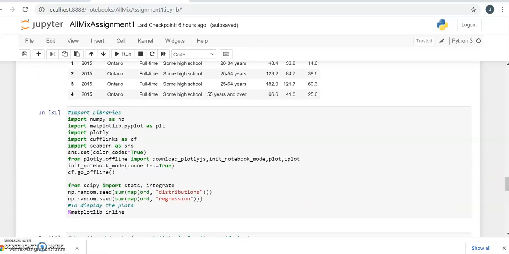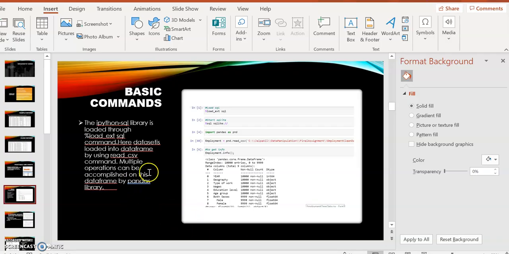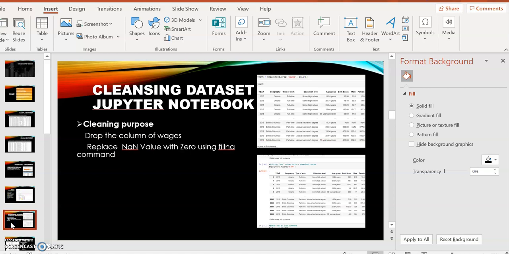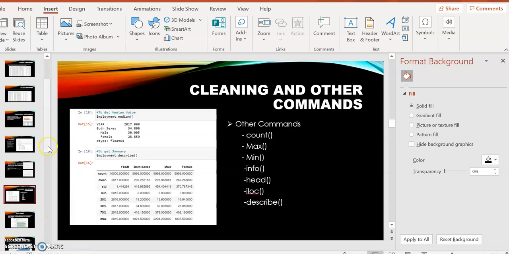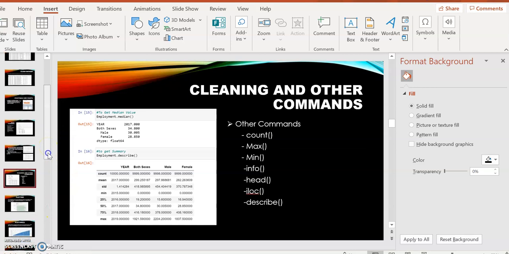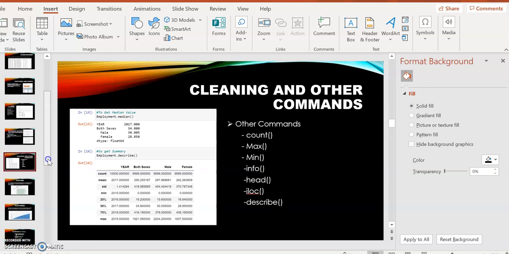So next let's go back to my slide. Here I showed you in my Jupyter notebook, and the same is here. Next is cleansing the dataset with Jupyter notebook. So here it is the same. I use the drop column and fillna command. The next is the basic commands that I showed you in Jupyter notebook, like describe, median, and all this.